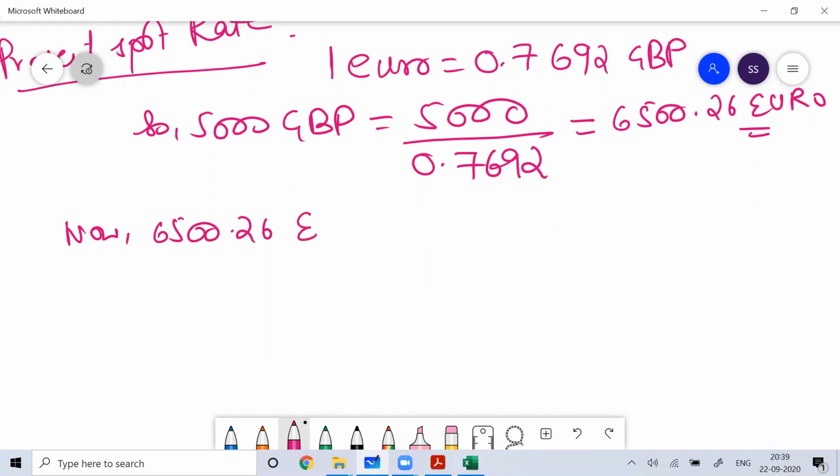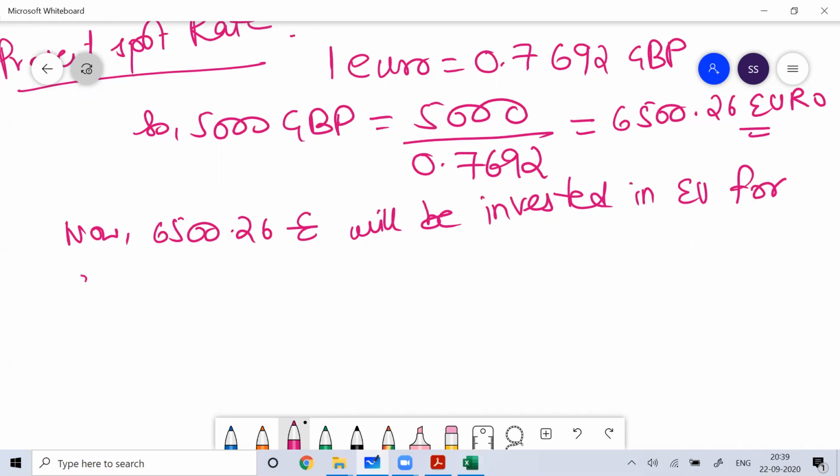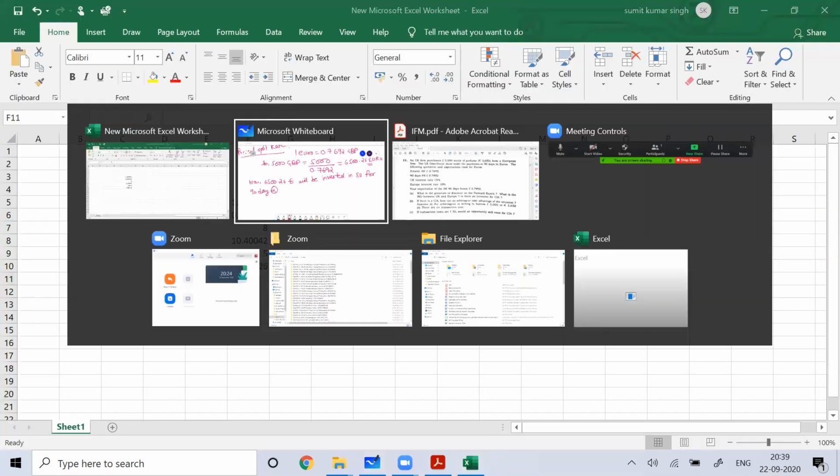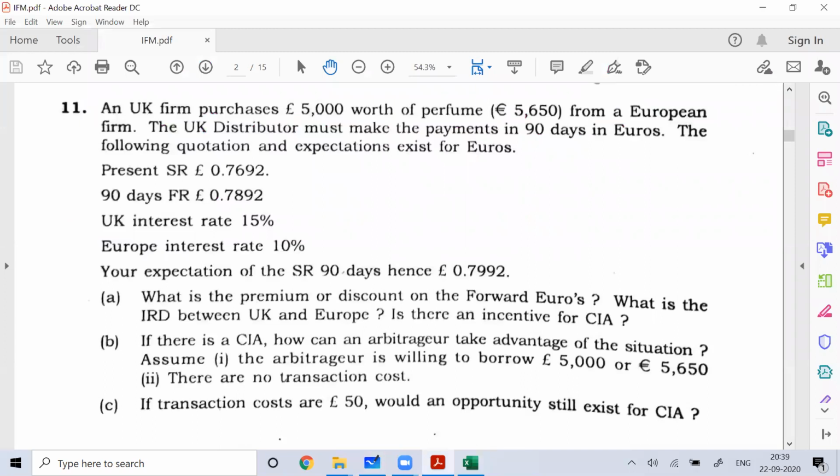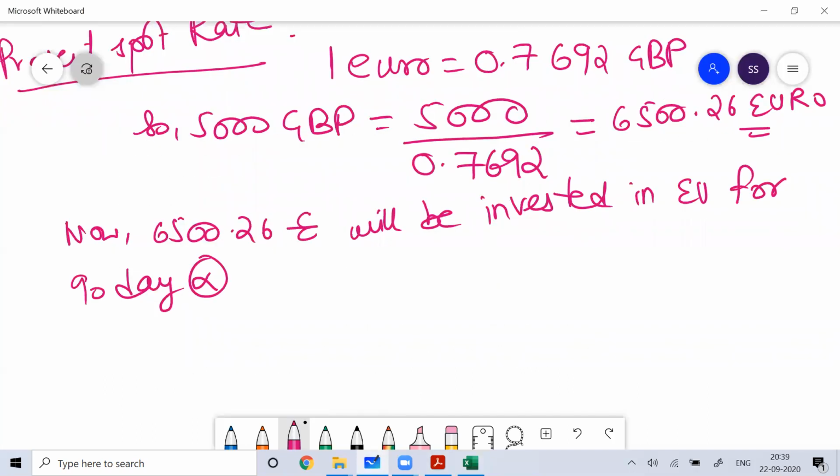Okay. Now 6,500.26 euro will be invested in the European Union for 90 days. What is the rate of interest? 10% per annum.